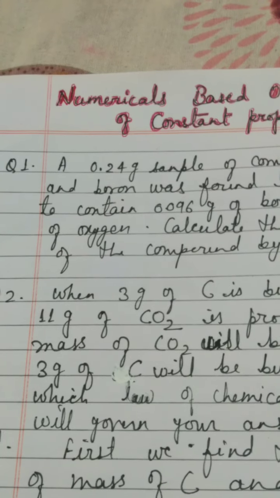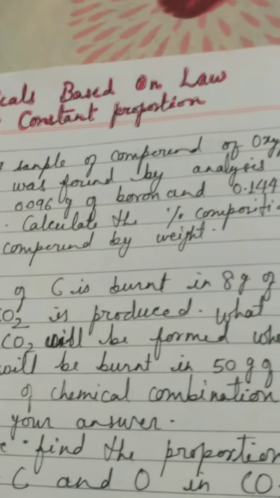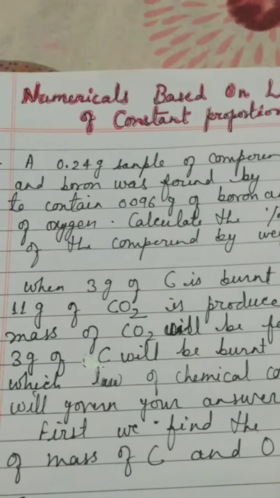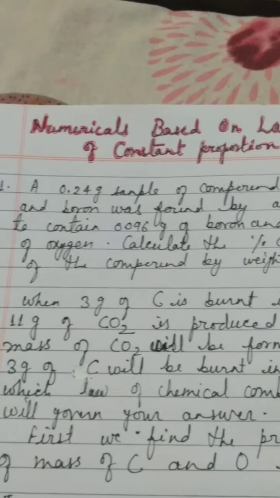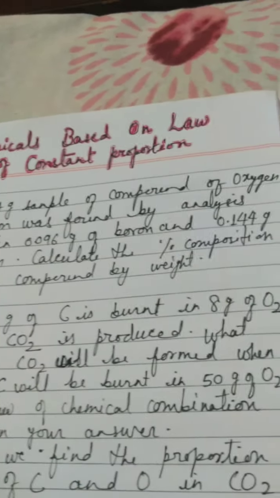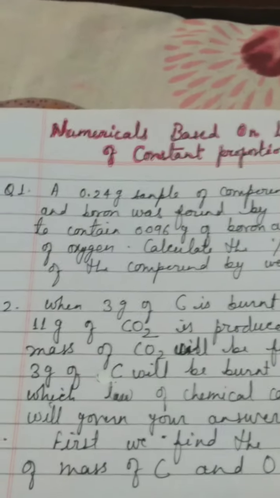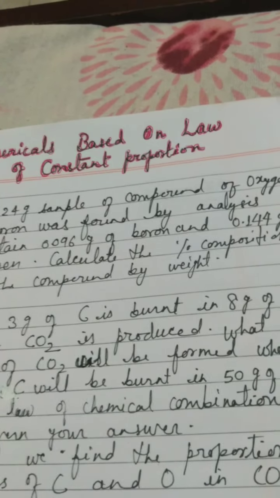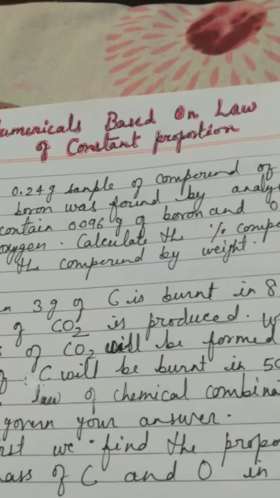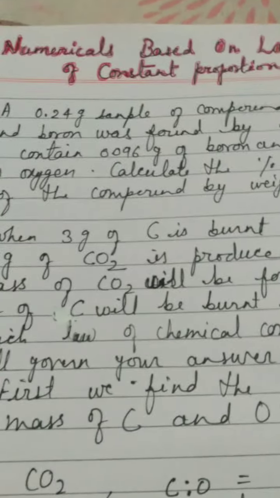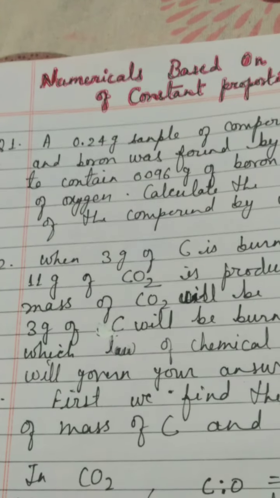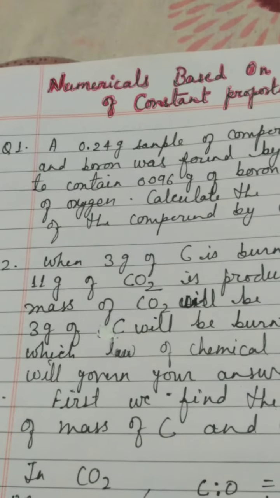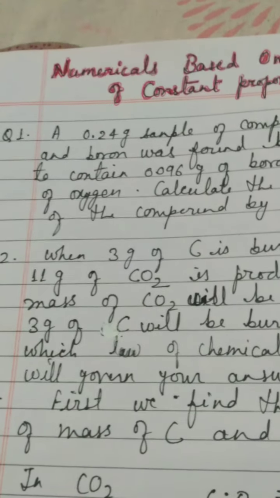The first question is: a 0.24 gram sample of a compound of oxygen and boron was found by analysis to contain 0.096 gram of boron and 0.144 gram of oxygen. You have to calculate the percentage composition of the compound by weight. Children, I have not given you a solution here because this is a very simple question where you have to calculate the percentage composition.